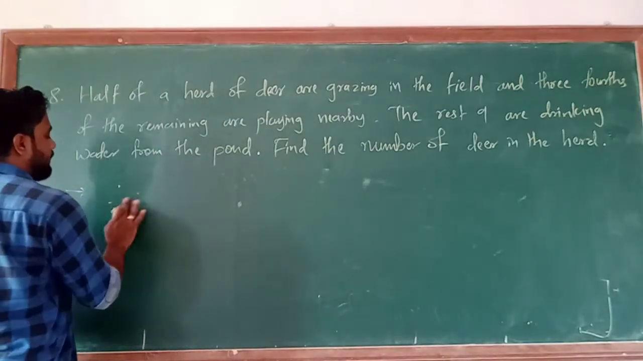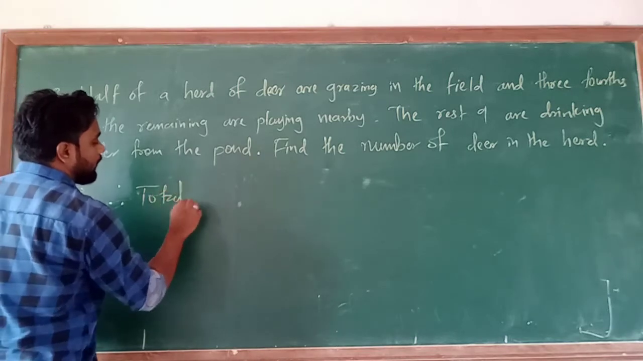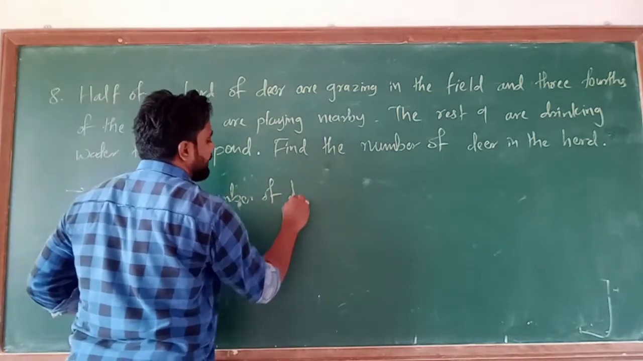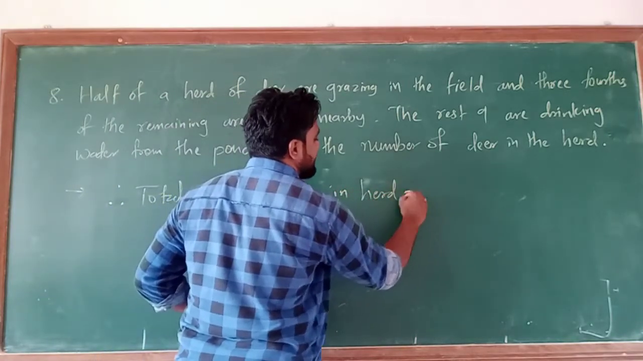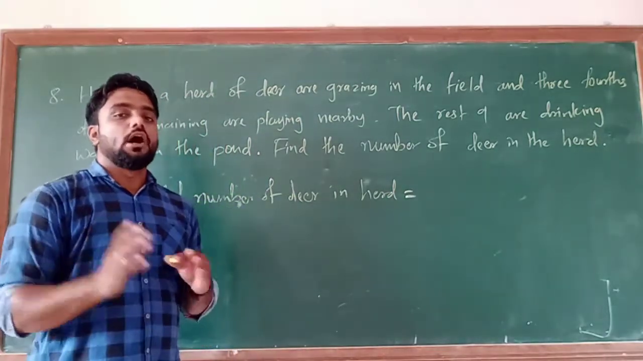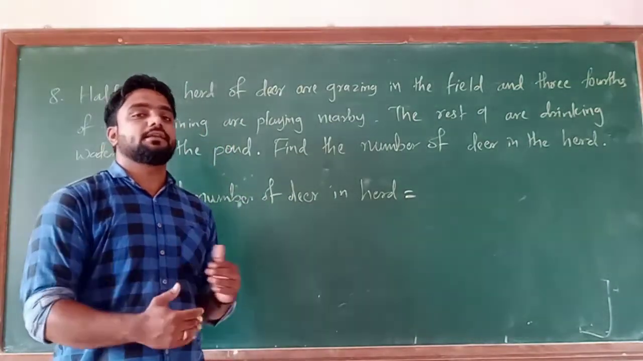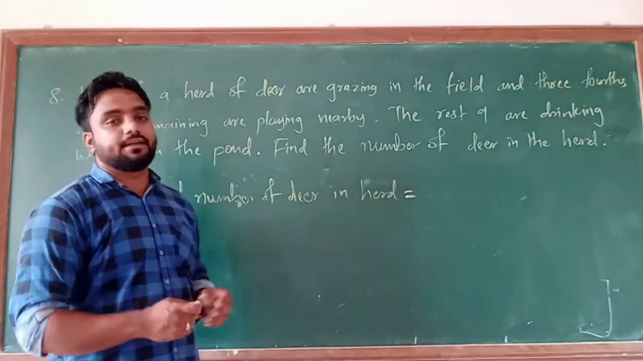So therefore, total number of deer in the herd is equal to, how much? So first thing भाई, total number of deer, उसमें से पहले कुछ deer क्या कर रहे हैं? So half of the deer are grazing in the field.